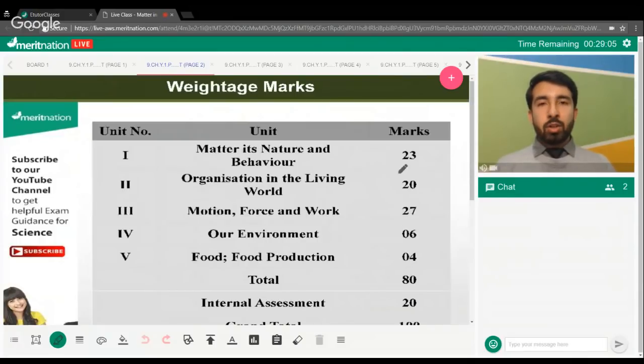So this is your whole weightage of science, which totals 80 marks, and the remaining 20 marks are decided by your school. So this was about your marks distribution, how the marks have been distributed among the different branches of your science within your syllabus.